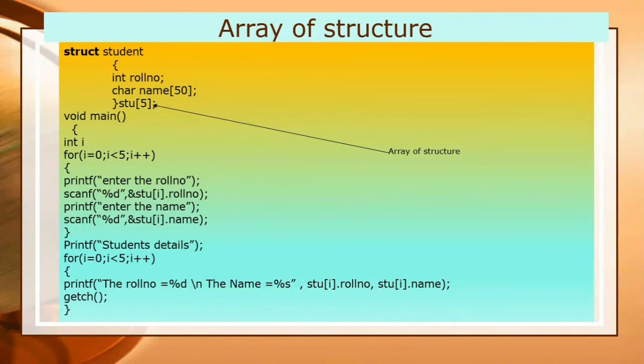So you can see the concept of array of structure. The concept of array of structure is the same, but in this case we can store the values of different students at the same time with the help of a loop, and also we can enter them with another method, but that method will be very tedious. So I have taken a loop here. With the help of the loop I have initialized the values, then I have printed the values of the students.